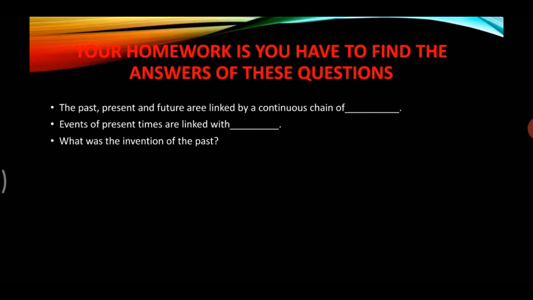That is your homework: you have to find the answers to these questions. The past, present, and future are linked by a continuous chain of dash. Events of present times are linked with dash. And the last one is, what are the inventions of the past? That's all for now. The chapter ends over here.